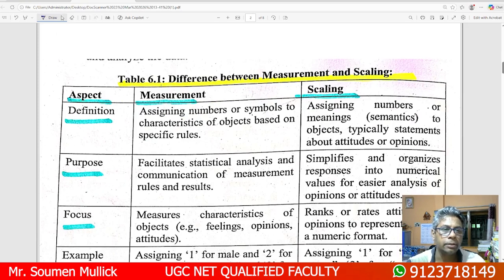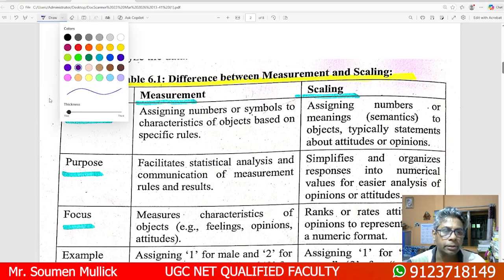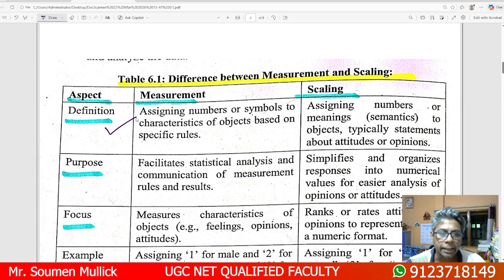Now we come to the important area of our measurement and scaling. So what is measurement? Measurement is based on assigning numbers or symbols to characteristics of objects based on specific rules. And scaling assigns numbers or meaning to objects, typically statements about attitude or opinion.